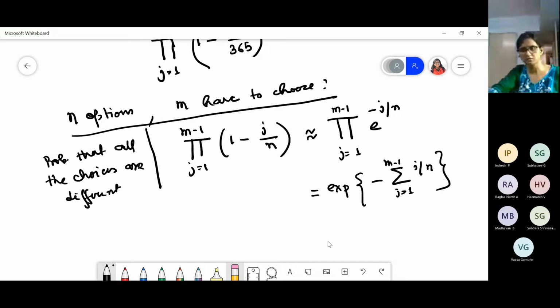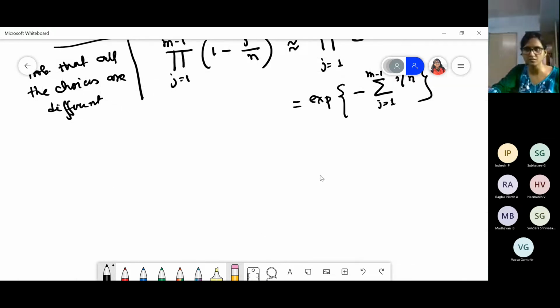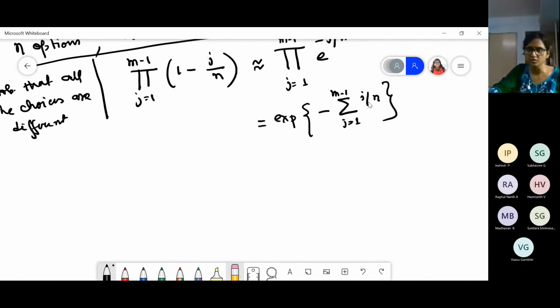Can anyone do that? What is going to be the result? n will obviously come outside. The sum of j from 1 to m minus 1 of j, what is the value?